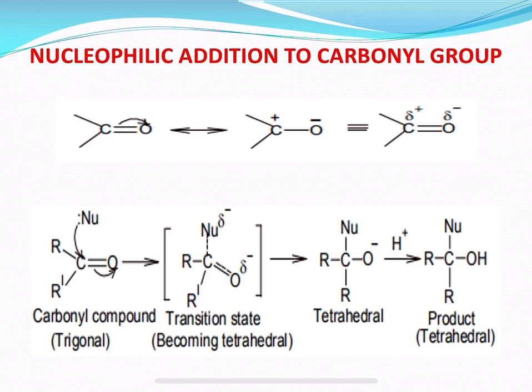Hence, the bond is polarized with the oxygen atom being slightly negative. Oxygen will always carry a negative sign because of its more electronegative nature, and the carbon is slightly positive, often indicated in this way.